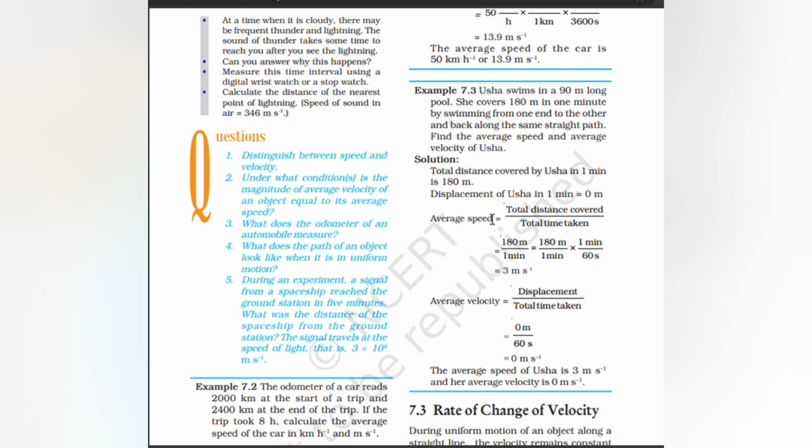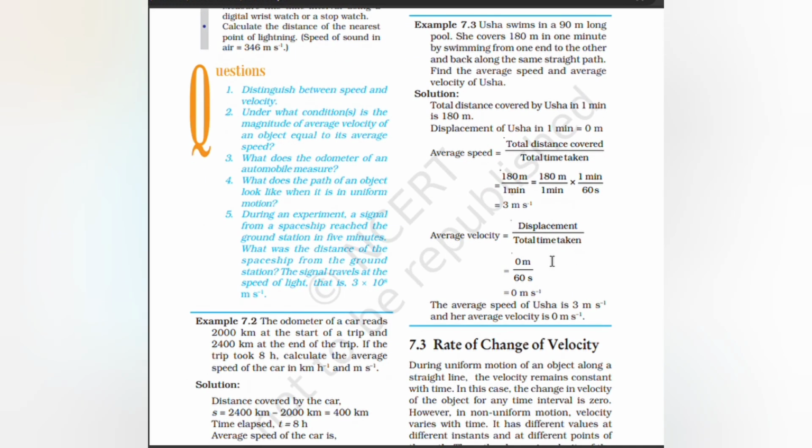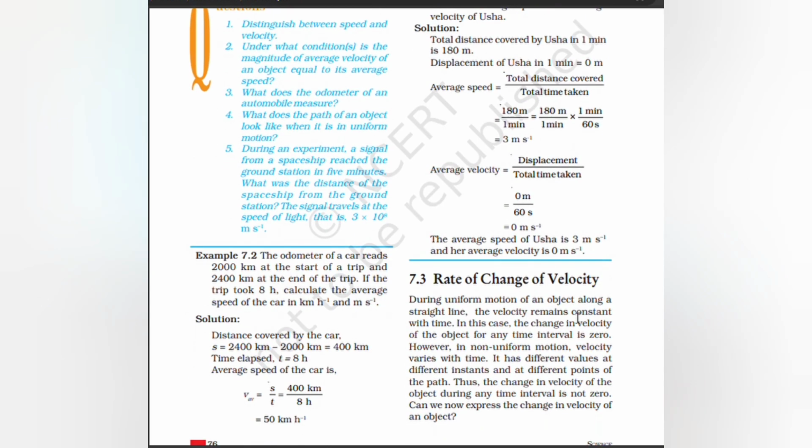Average speed is total distance covered by total time taken. It is 180 meter by 1 minute, 180 meter by 1 minute into 1 minute by 60 seconds. 1 minute cancels. 180 by 60 is equal to 3 meter per second. Average velocity is displacement by total time taken. 0 m by 60 second is equal to 0 meter per second. Average speed of Usha is 3 meter per second and her average velocity is 0 meter per second.